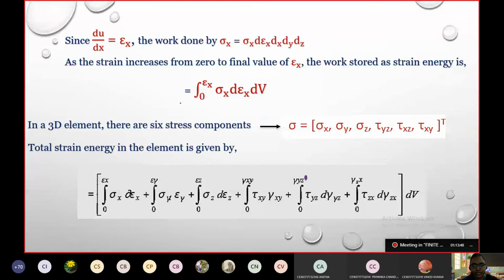Seeing the equation, you should be able to write it on your own. You know what all we have. When it is about tau yz, the respective shear strain is gamma yz. So you just have to put that in and you get the equation.